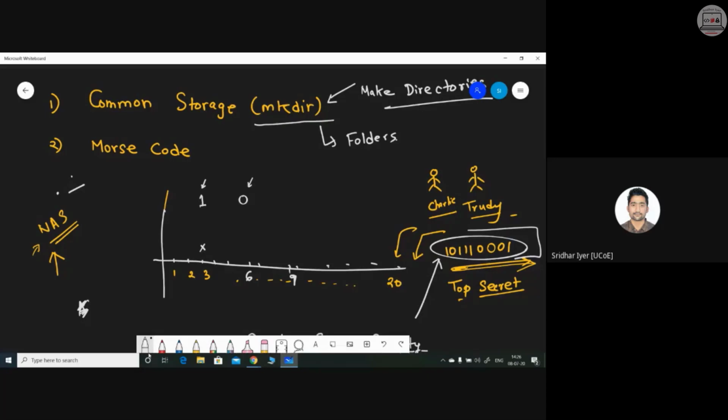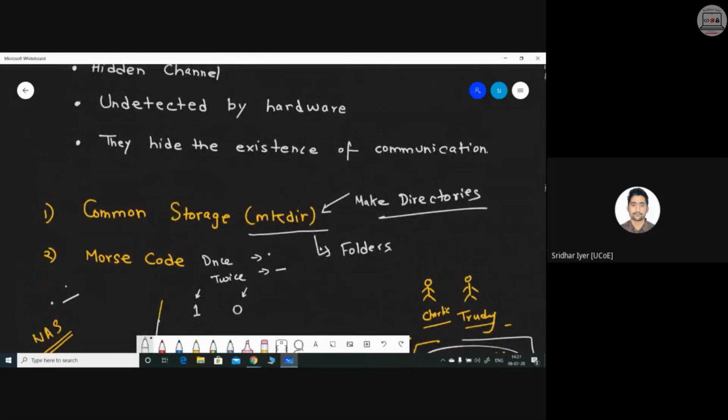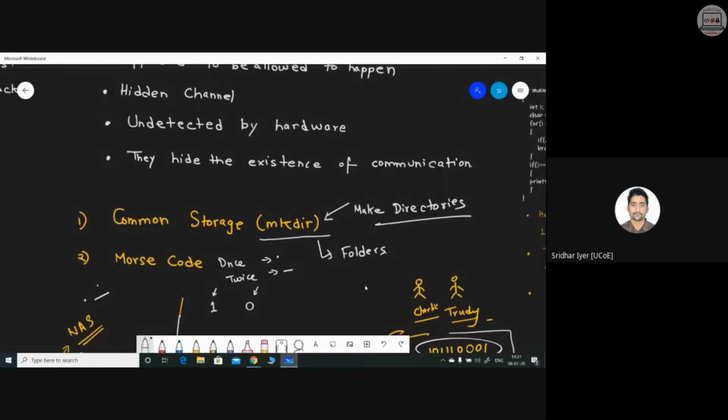So what exactly happened is that the criminal had some piece of information and he wanted to share it with the people outside the jail, or his gang members. So basically, he used to wink once for a dot and wink twice for a dash. This is how he used to share the information with his gang members. This is also a technique by which we can create a covert channel. This is not technical, this is a non-technical kind of example. I'm just giving you a few examples by which covert channels can be created, right? Any doubts so far?